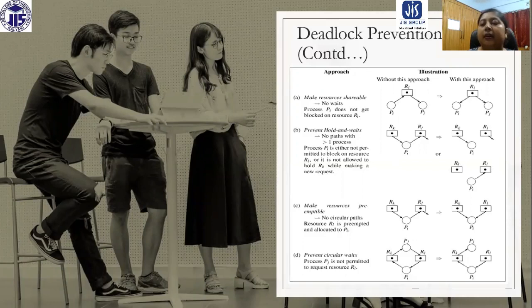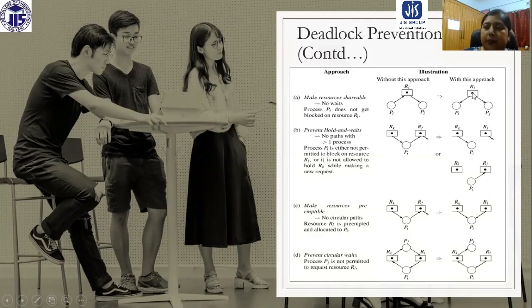You can see here a resource R1. Previously this R1 resource is held by the PJ process, and the PI process is waiting for that resource, because this particular resource is non-shareable, so it cannot be shared among these two.